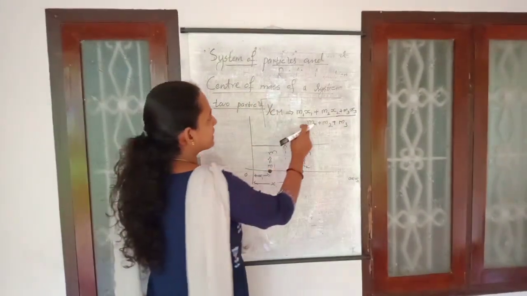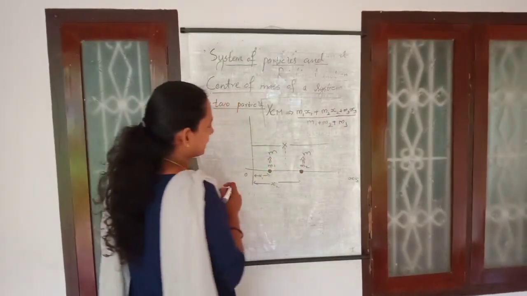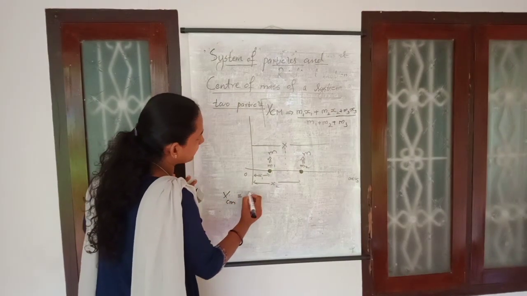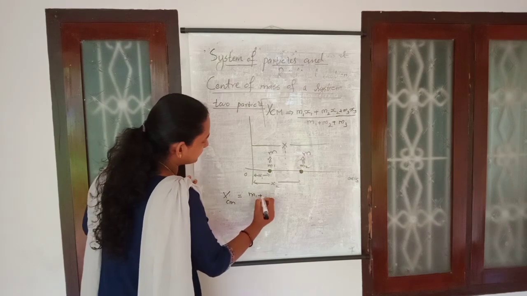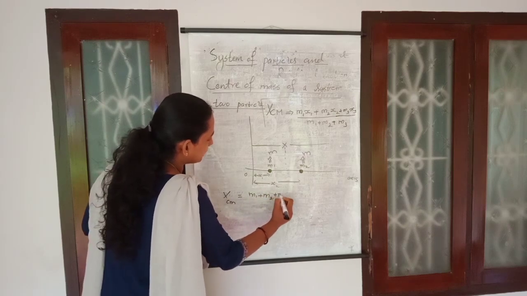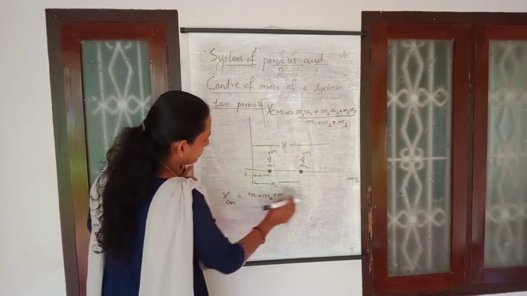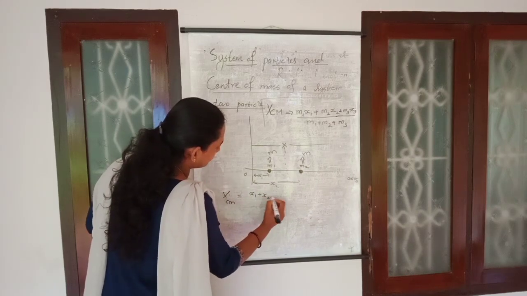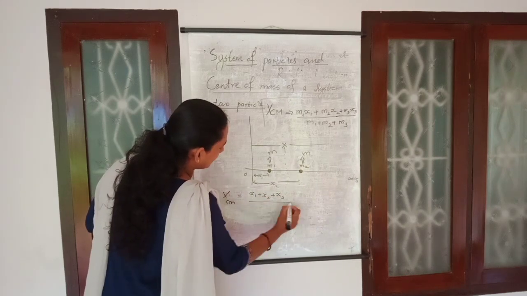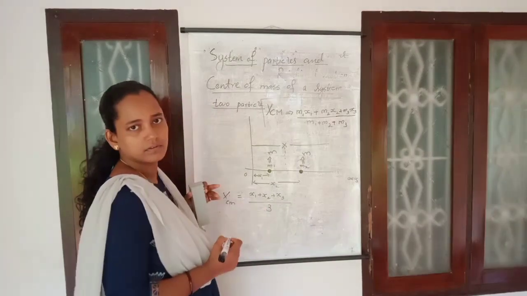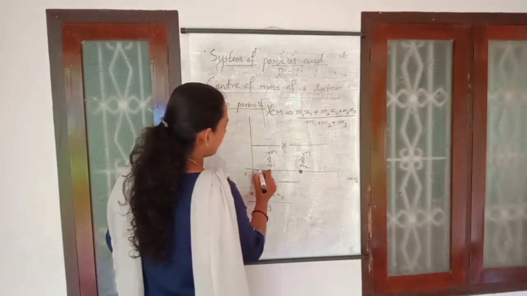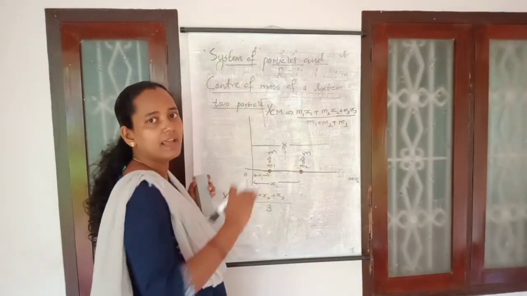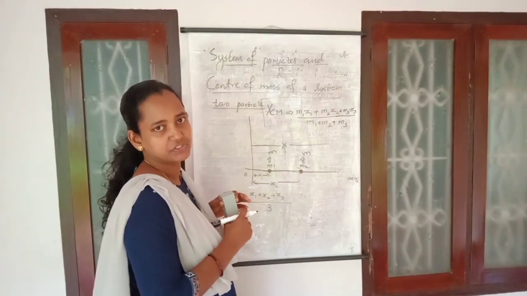For a system of three identical particles, the x center of mass becomes (x1 plus x2 plus x3) divided by 3. This is the case when a body is lying along a line, in a straight extended position.